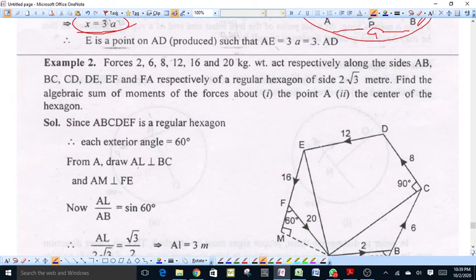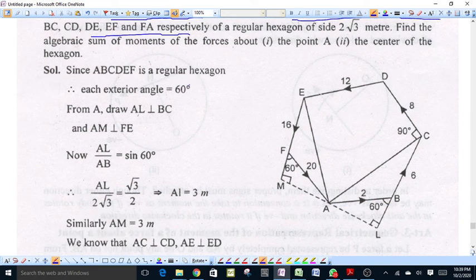Now, see this example. Forces 2, 6, 8, 12, 16 and 20 kg weight act respectively along the sides AB, BC, CD, DE, EF and FA of a regular hexagon of side 2√3 meter. We have to find the algebraic sum of moments of the forces about the point A and the center of the hexagon.